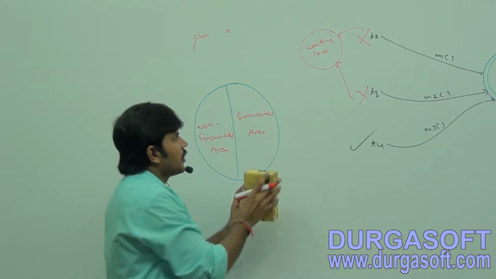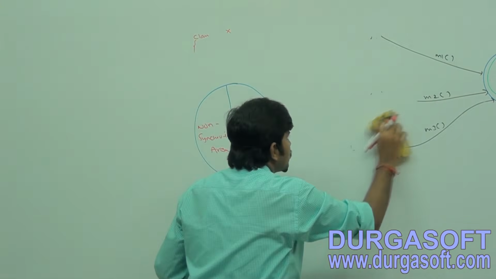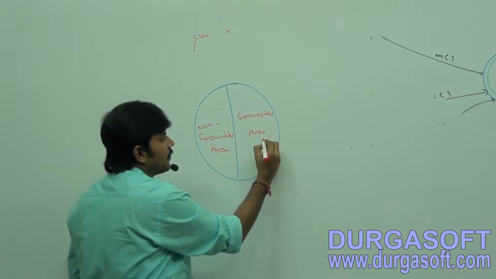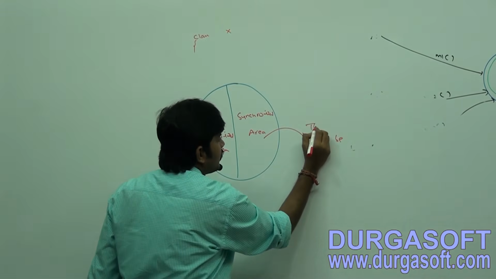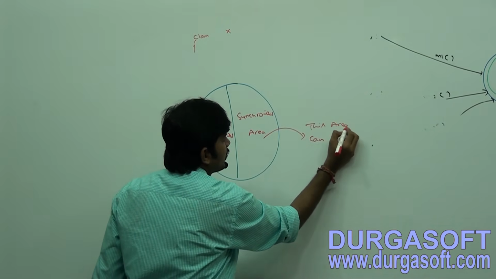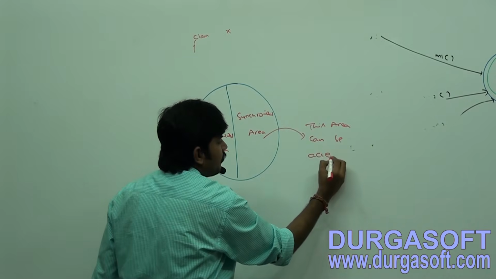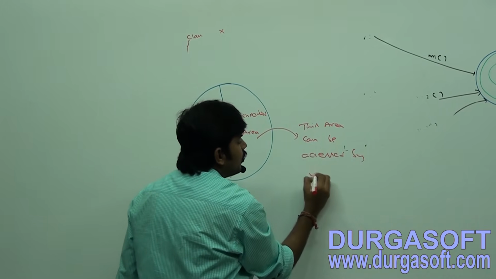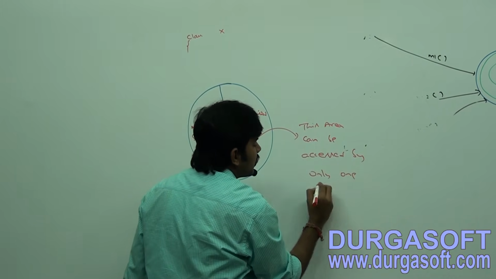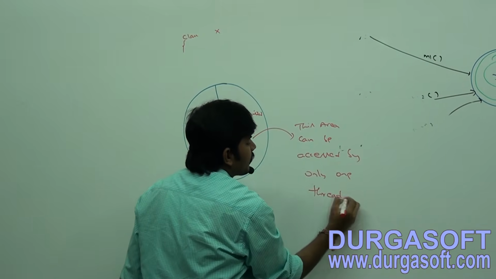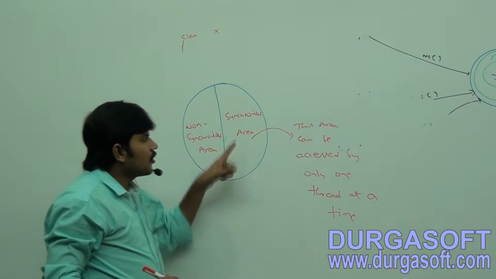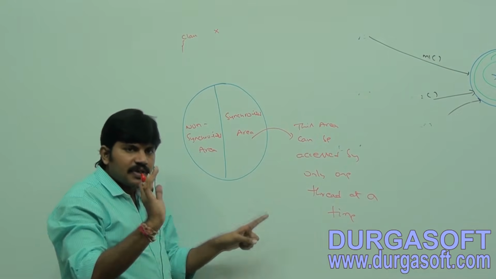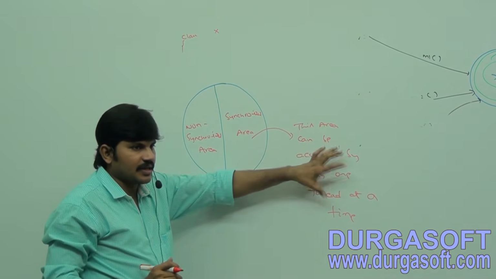Now the point here is, the synchronized area can be accessed by only one thread at a time. Are you getting? The synchronized area can be accessed by only one thread at a time.